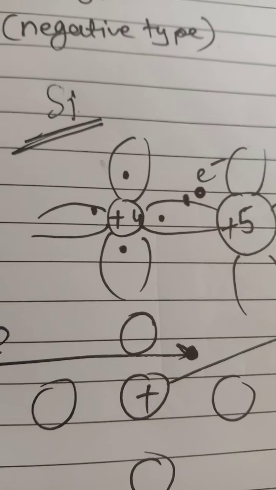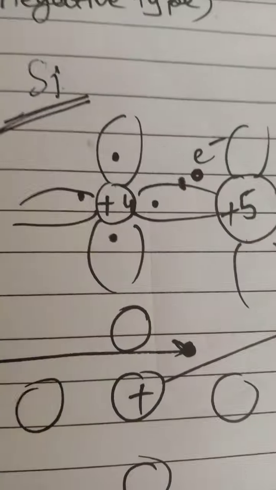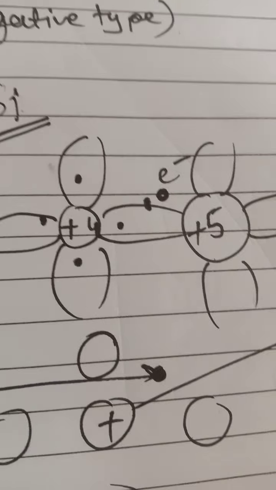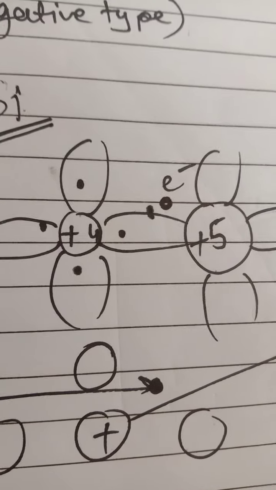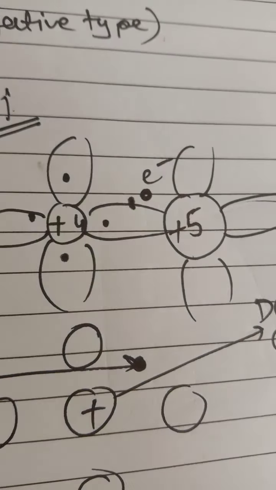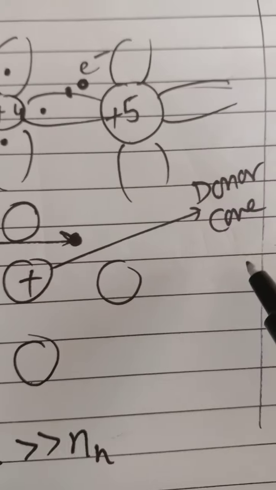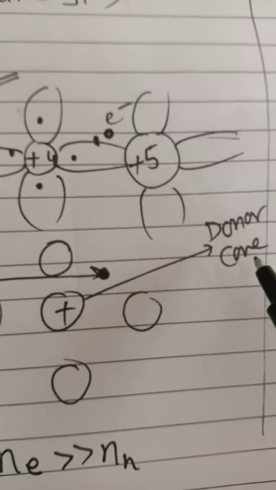And the energy required for silicon is around 0.05 electron volt, and for germanium it is around 0.01 electron volt. In this way, the majority charge carrier is the electron, and this is also called a donor impurity. Donor impurity means we add only one impurity out of 10 to the power 6 atoms.